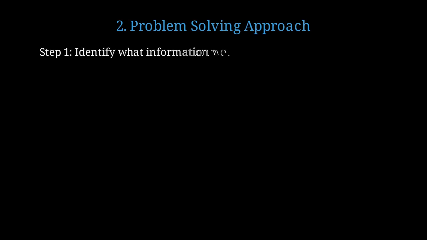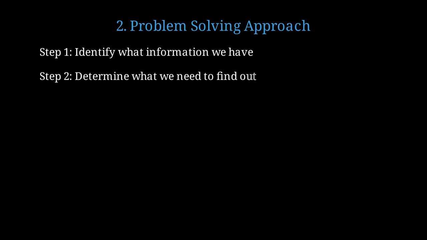First, we identify what information we actually have available to work with. Second, we determine what information we need to discover or understand. Third, we break down complex problems into smaller, more manageable parts. This diagram shows how we can break down a complex problem into smaller, more manageable subproblems that are easier to solve.